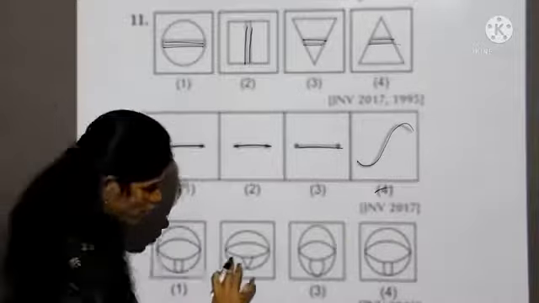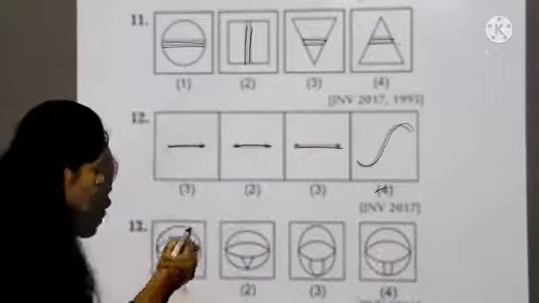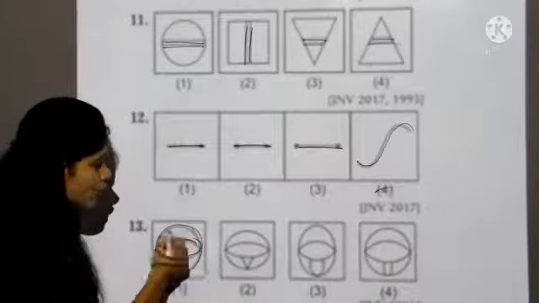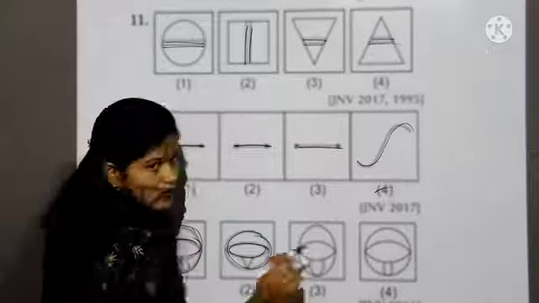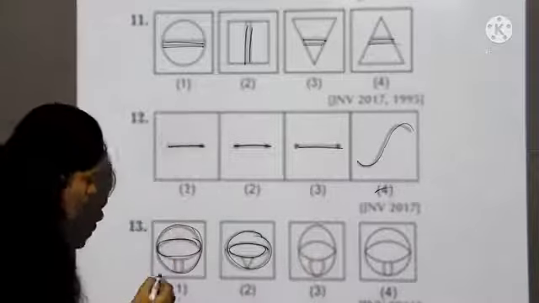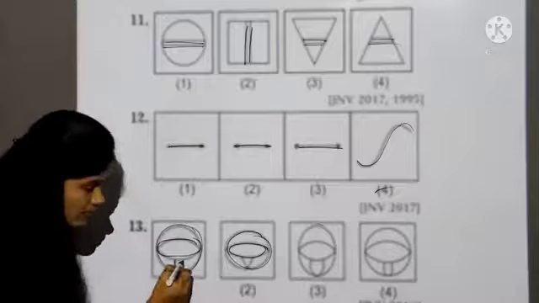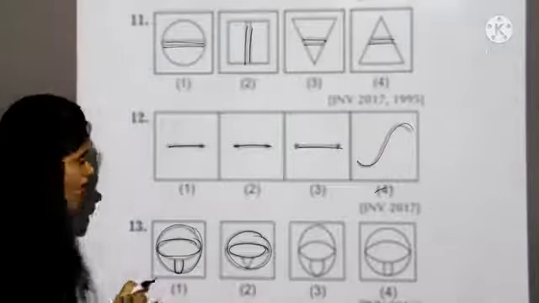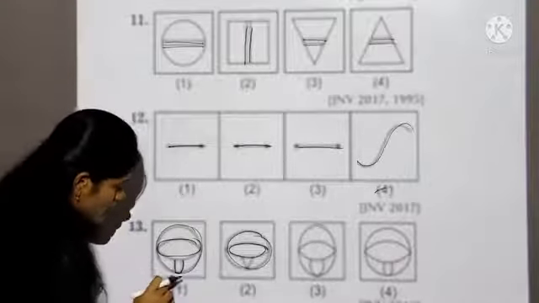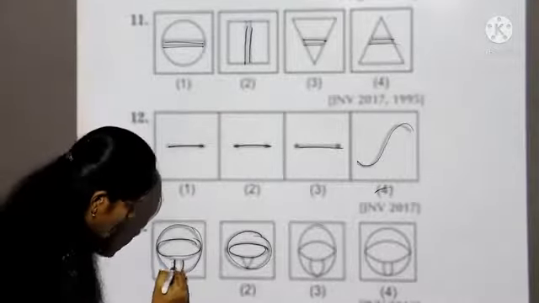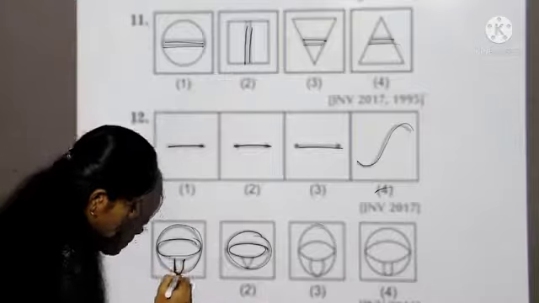Let's take 13th question. First you observe all the figures carefully. All the boxes having two oval shaped designs. See here. This is design. Here in this case, you just see below part carefully. Actually, odd man out is a keen observation part. Here see below part which is having two straight lines and little curve here.